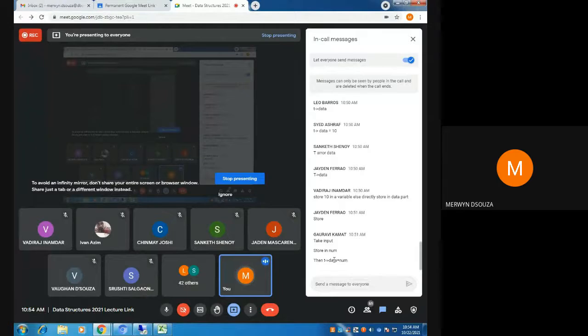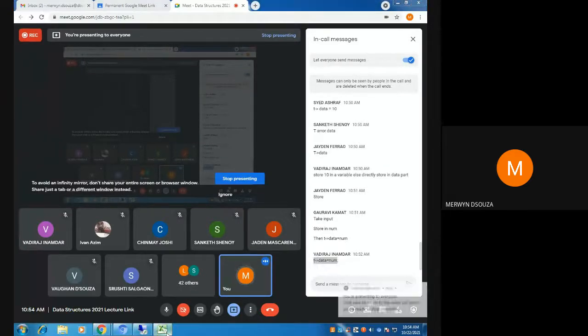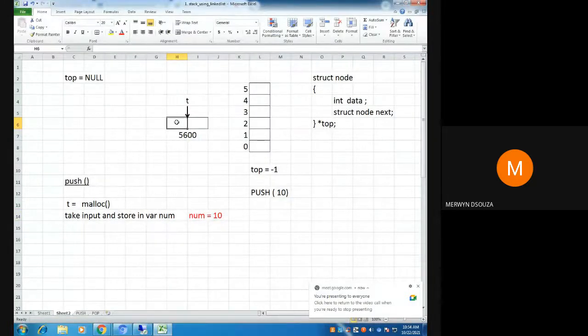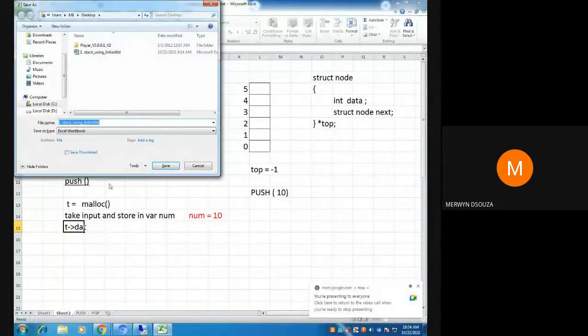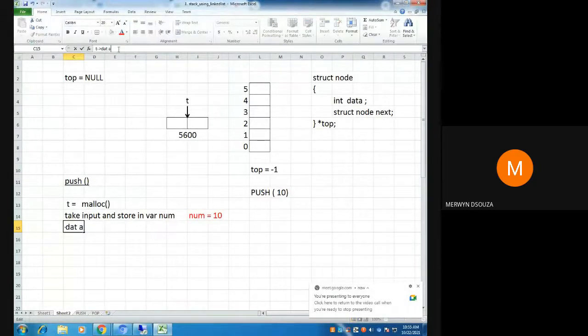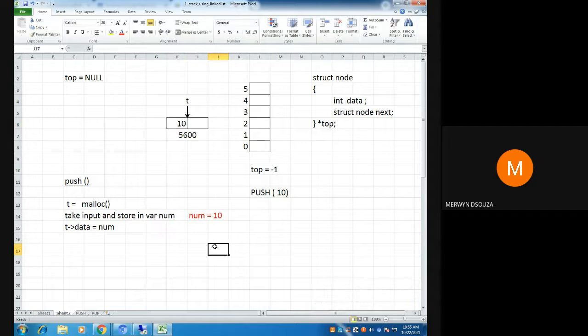After that, what you're going to do? You're going to say t arrow data equal to num, like Vadiraj and Gauravi have said. So how are we going to store the data in the node? This 10 has to go here. So what you're going to say is t arrow data equal to num. This will store your data in the node. So here it will be 10. 10 will come here because of this t arrow data equal to num.